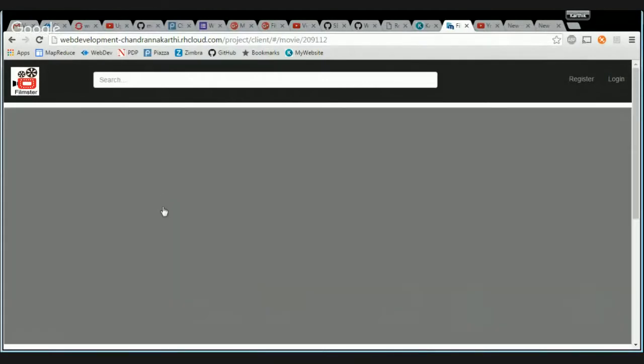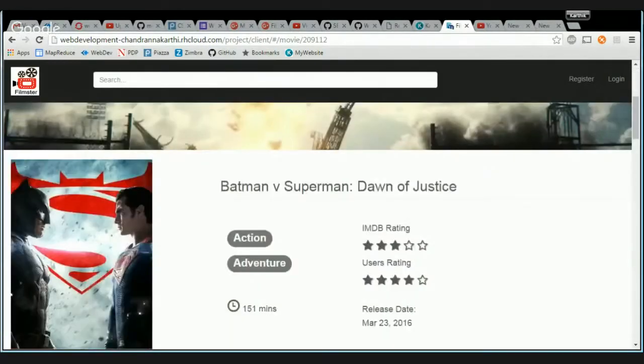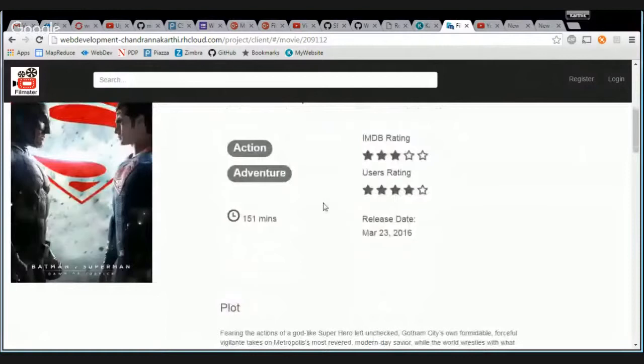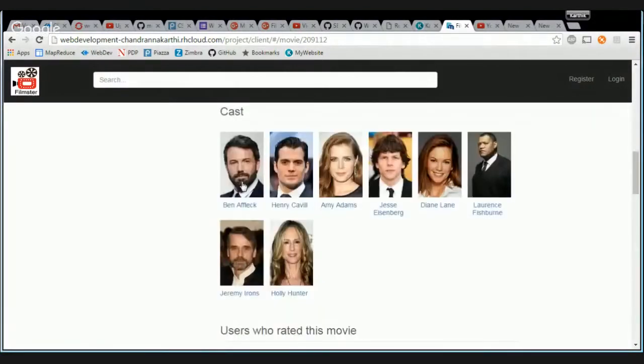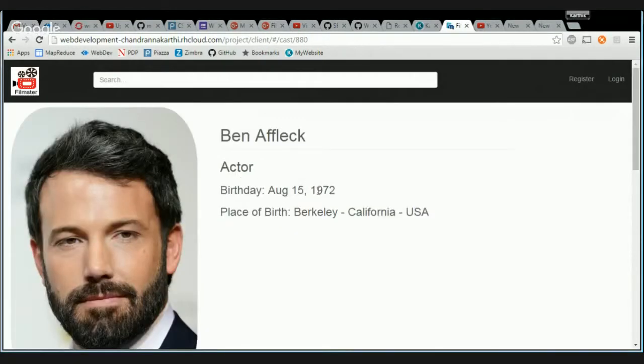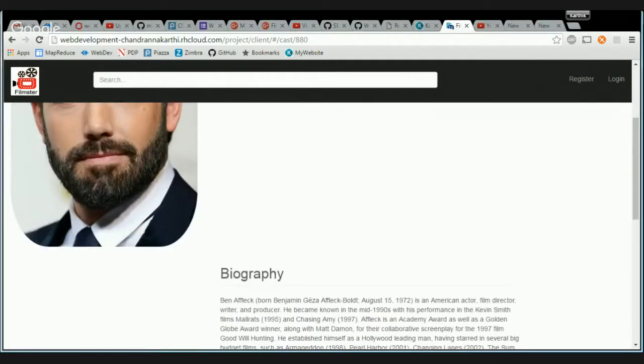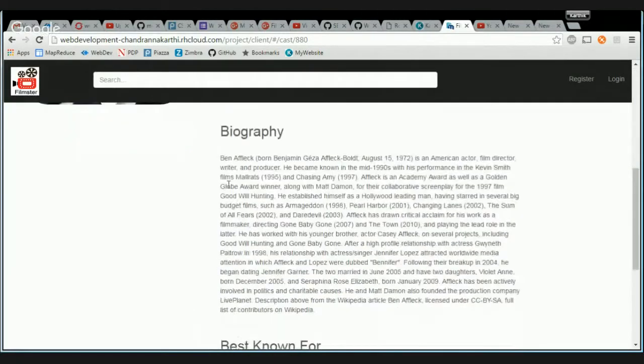Well, I can go to the movies. As I said, I have explained all these details here. The one thing that I missed out was the cast. So if you can see, Ben Affleck. Okay, Ben Affleck here is an actor. His birthday is so and so. His place of birth is in California, and you have a biography here, which is again given from the API.